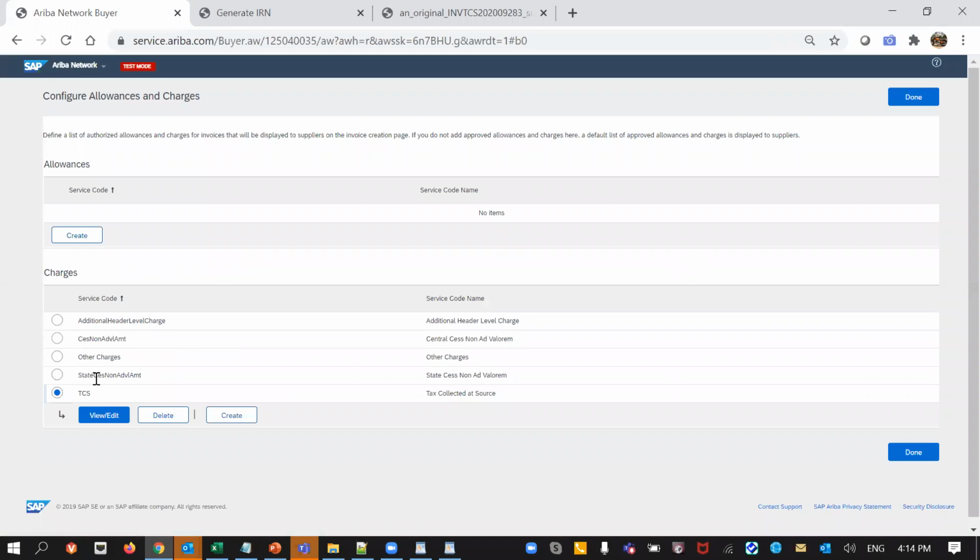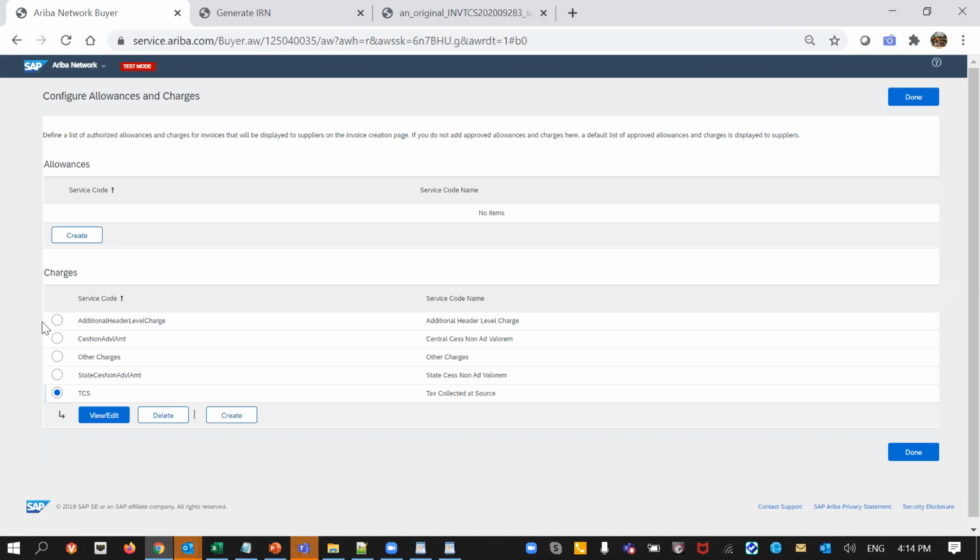Now there could be other cess, or other charges which could be provided, and you can follow the same type of configuration provided. If there are state level cess, or central cess, or other types of charges, you could report them, or configure them on the buyer side, like this, right?